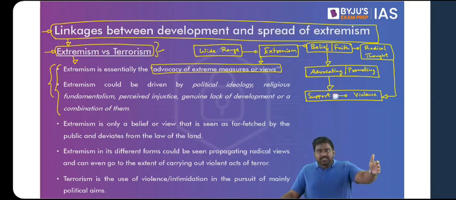You might be providing direct support in the form of arranging weapons, supplying funds, providing shelter to extremists, or some kind of indirect support. Indirectly, you might be supporting a violent actor. So providing such direct or indirect support to those who commit violence is also an act of extremism. That is the next step in extremism. Then comes the final step.